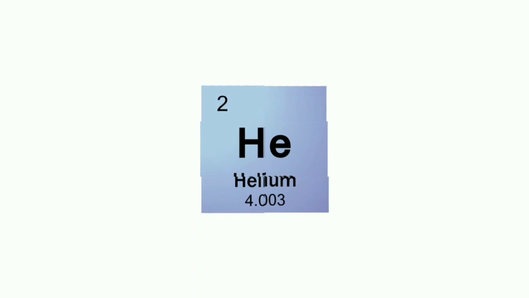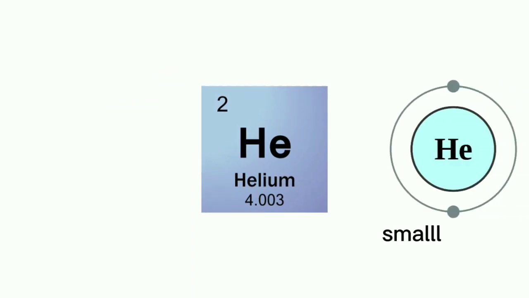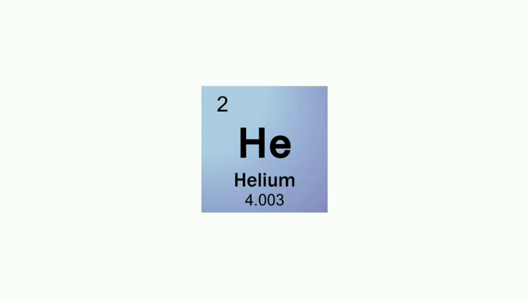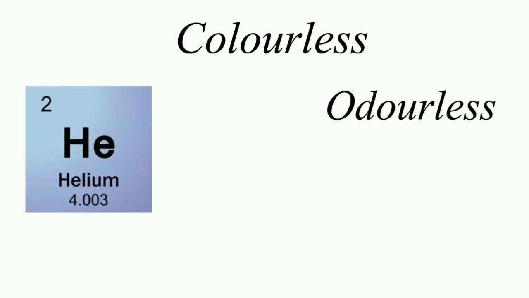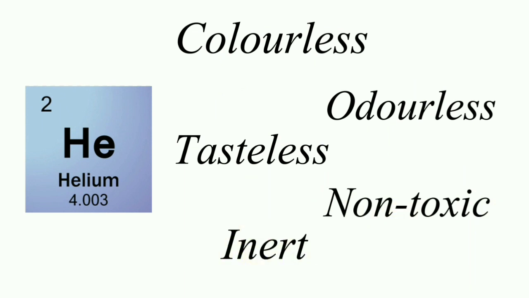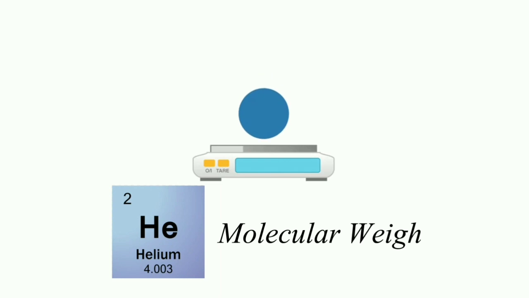Helium is a chemical element with the symbol He and atomic number 2, and the smallest atom in the noble gas group of elements. It's a colorless, odorless, tasteless, non-toxic and inert gas that heads the noble gas series in the periodic table. The atomic and molecular weight of helium is 4.003 AMU.